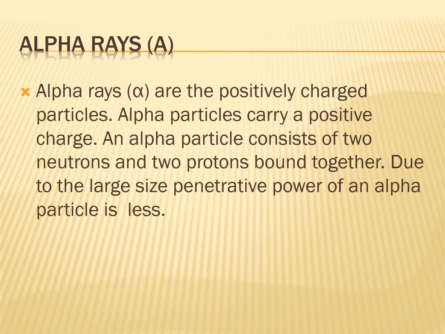Alpha rays, beta rays and gamma rays are the radiations that are given out. First of all, we'll see what alpha rays are. Alpha rays are positively charged particles. An alpha particle consists of 2 neutrons and 2 protons bound together. Due to its large size, the penetrating power of alpha particles is very low.